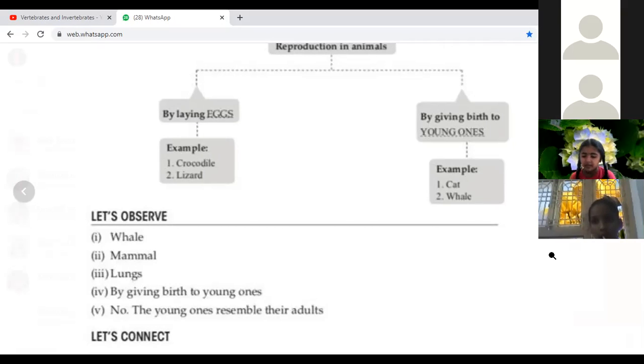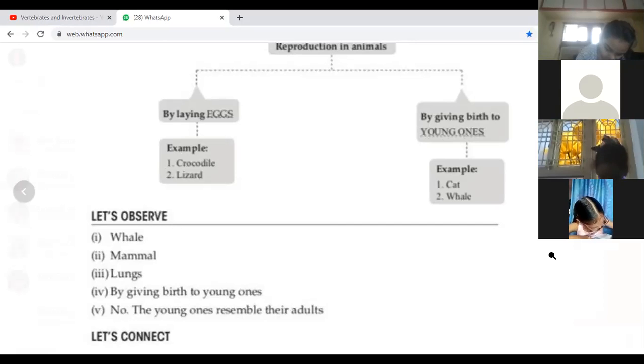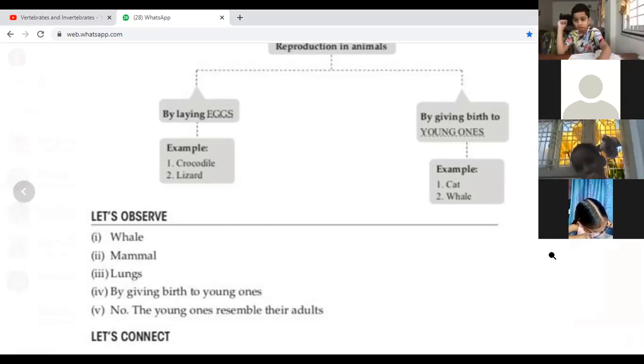Ma'am, I have a doubt. In the let's observe fifth one, we should write no, ma'am. We should write also the sentence. Yes, because it does not undergo any metamorphosis, it gives birth to the baby young. Ma'am, we don't have so much place. Write it just below that. You write no, and below that you can write one sentence.